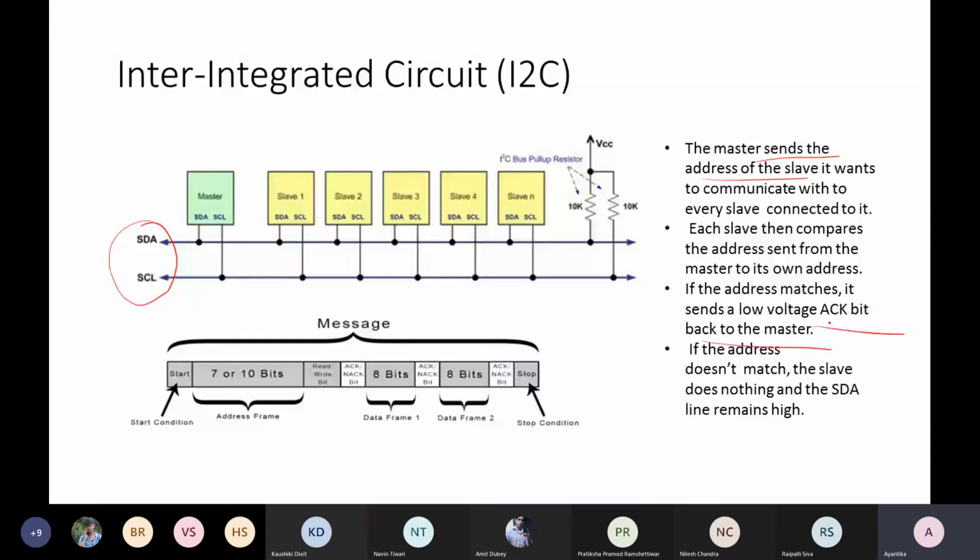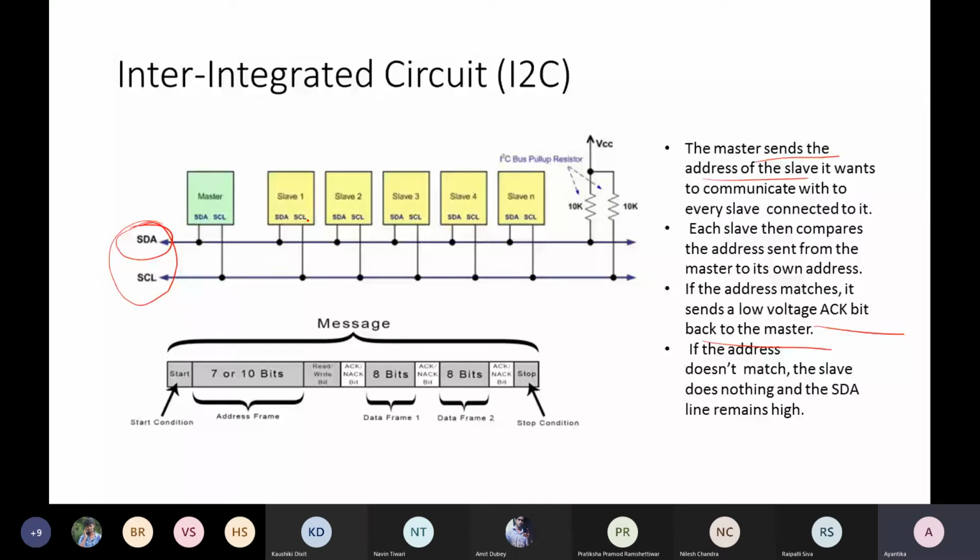And with that low voltage, it basically remains connected with this SDA line. Then whenever the data communication is taking place, only that particular slave where the address match has taken place is either sending data or receiving data to or from the master.